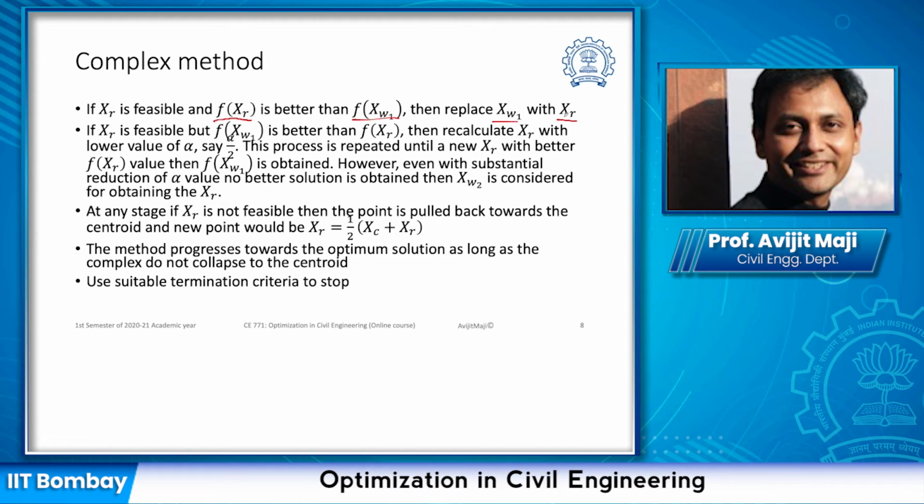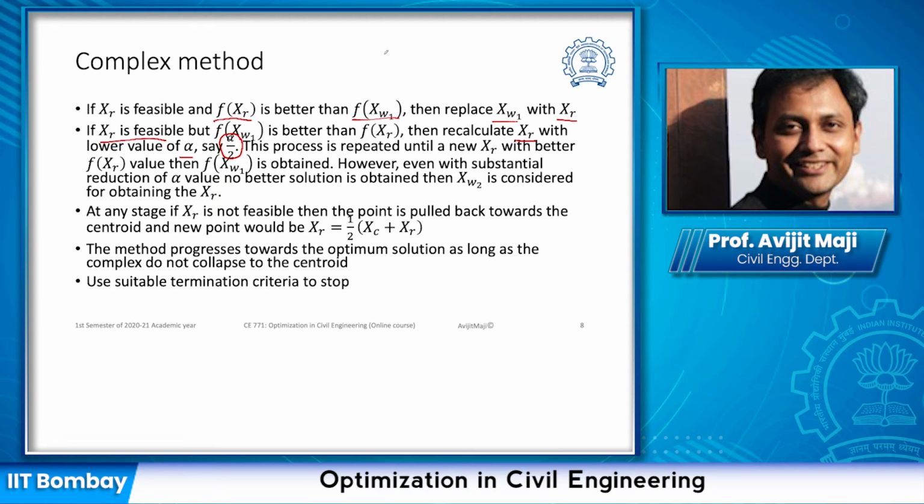We are directly replacing the worst point with the reflected point, provided the reflected point is found to be better than the worst point. We are also not comparing the reflected point with the best point either, which we did in the simplex search method. The other situation could be that the reflected point is feasible but not better than the worst point. Then we calculate the reflected point with a lower value of alpha, say alpha by 2.